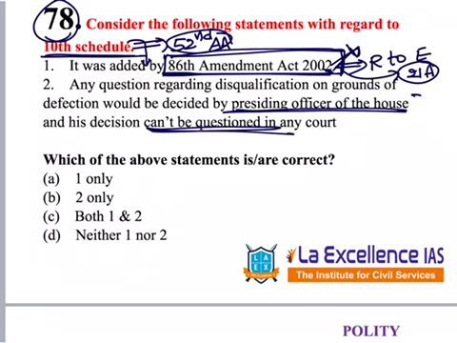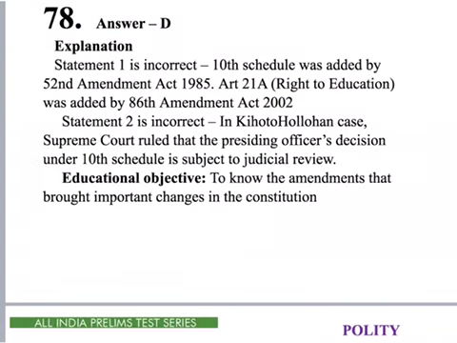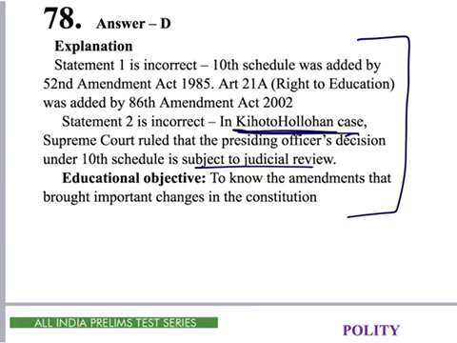Most of the students have marked this correct by reading only till this. But we should read this carefully. Cannot be questioned? No, it can be questioned. It comes under judicial review. 2 also becomes incorrect. The answer is D, neither 1 nor 2. So please carefully read each sentence given in the question. The answer and explanation are mentioned over here. In the Kihoto Hollohan case, the Supreme Court said that the presiding officer's decision is subject to judicial review. Because of this, the second statement became incorrect.